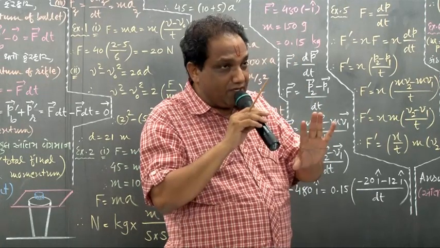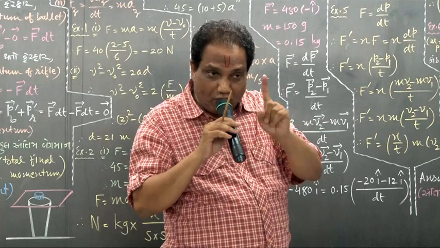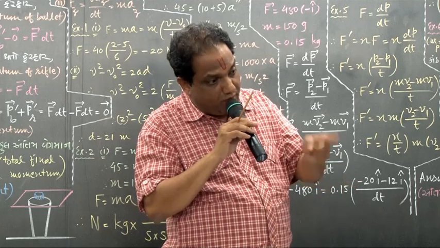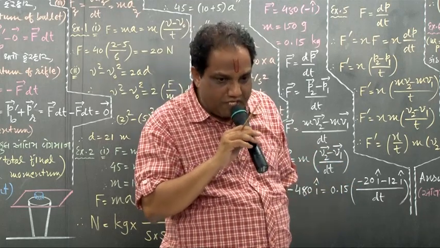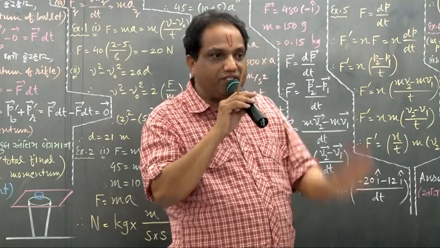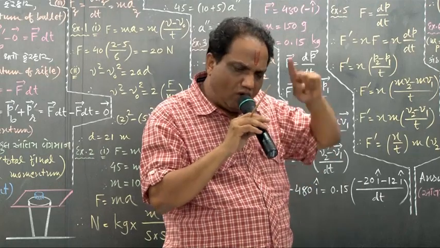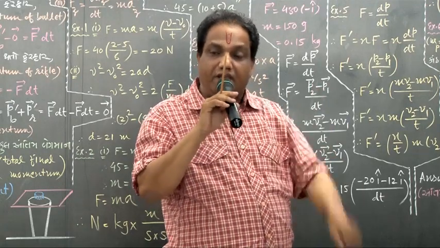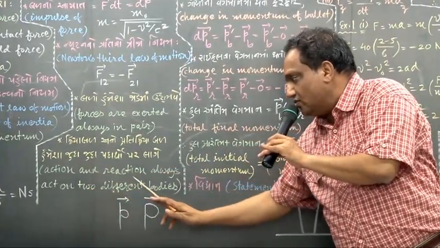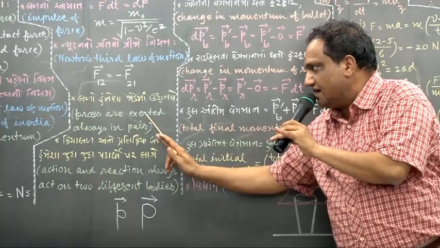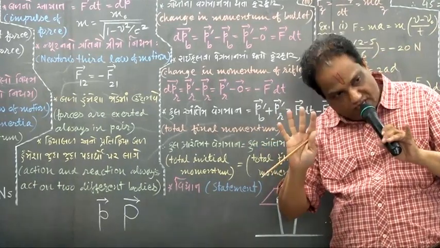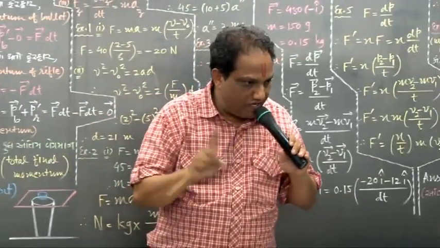Correct? Listen. One more point to be noted here. Action and reaction are produced at a time. There is no existence of a single force. A single force cannot exist. Forces are always generated in a pair. That's what I have written here. Action and reaction always act on two different bodies. And one more point: forces are exerted always in a pair of two. Single force does not exist.